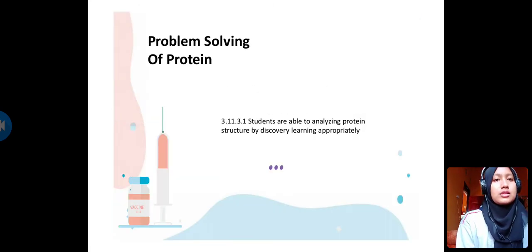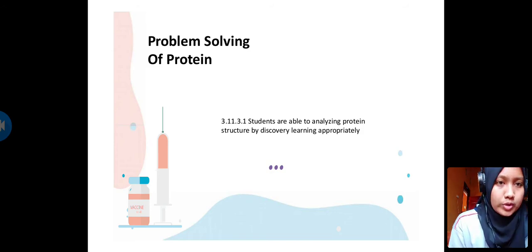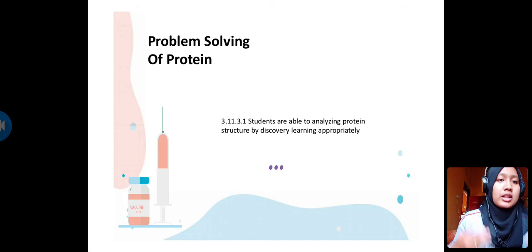Next, problem solving of protein. Our TLO is that students are able to analyze protein structure by discovery learning appropriately.